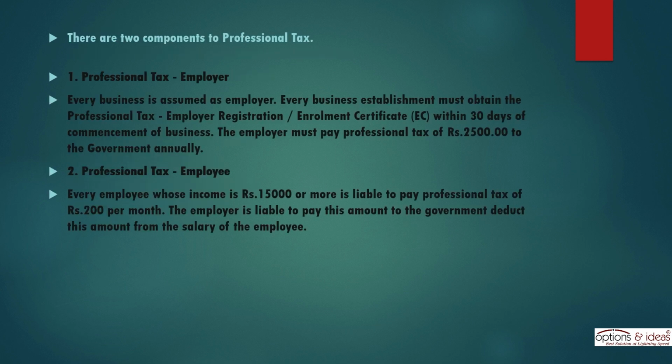There are two components to professional tax. A. Professional tax, employer. Every business is assumed as employer. Every business establishment must obtain the professional tax employer registration, enrollment certificate, A, within 30 days of commencement of business. The employer must pay professional tax of 2,500 rupees to the government annually.